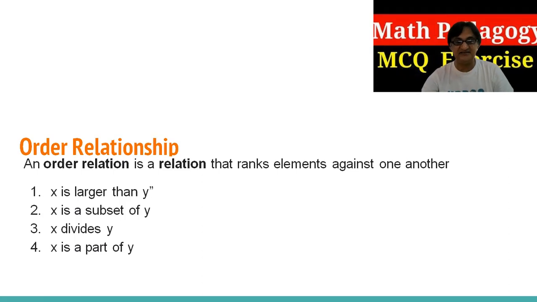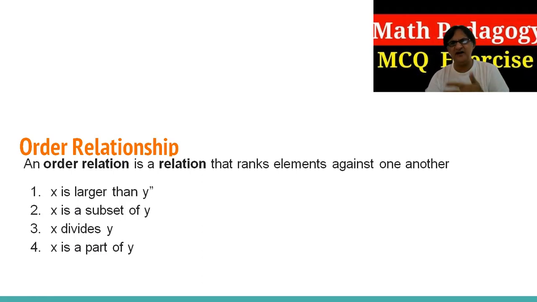An order relation is a relation that ranks elements against one another. So it's a comparison of what the relation is: is it less, greater, or equal? Let me give you the example. X is larger than Y. X is a subset of Y. X divides Y. X is a power of Y. So we can say that X is the power member of the Y set, and Y is a member of the X set.